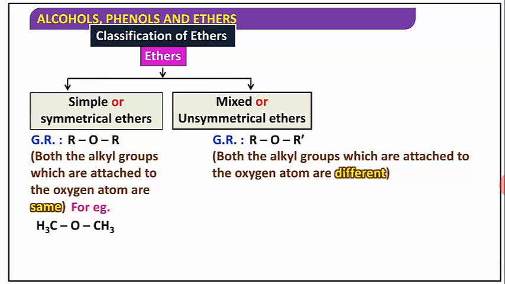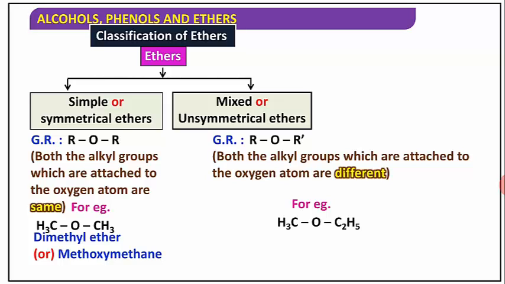For example, in the first example, two methyl groups are attached to oxygen. Dimethyl ether is an example of a simple ether. It is also called methoxymethane. In the second one, one methyl and one ethyl group are attached to oxygen. They are different, therefore it is called a mixed ether, ethyl methyl ether or methoxyethane.